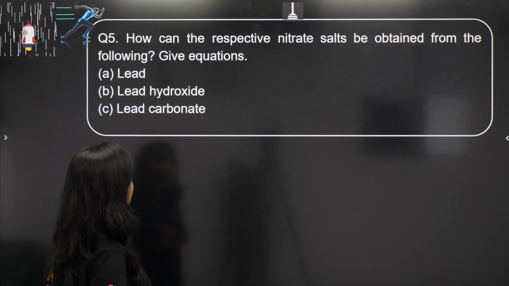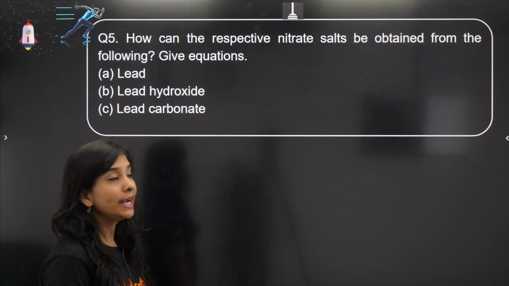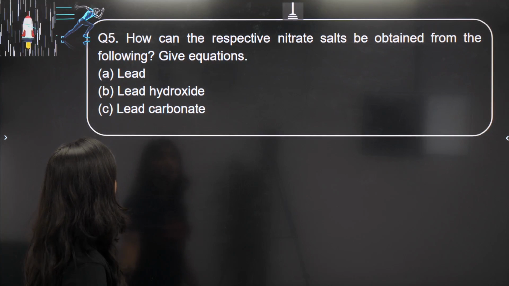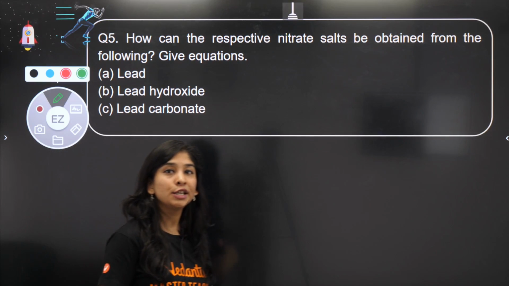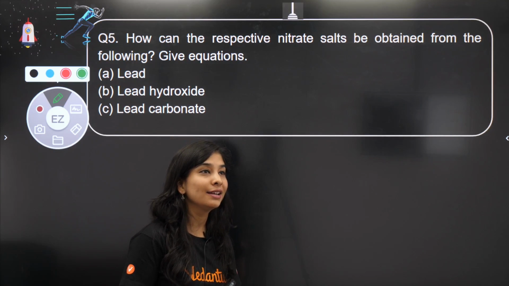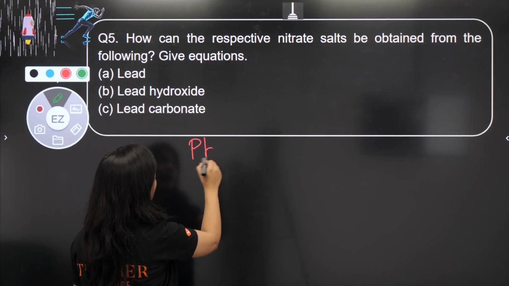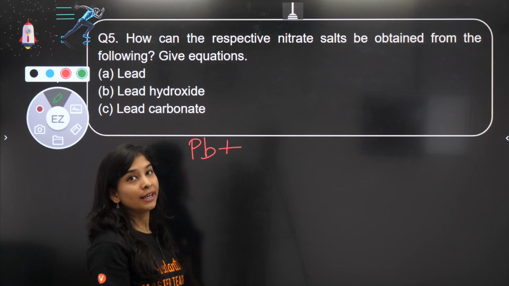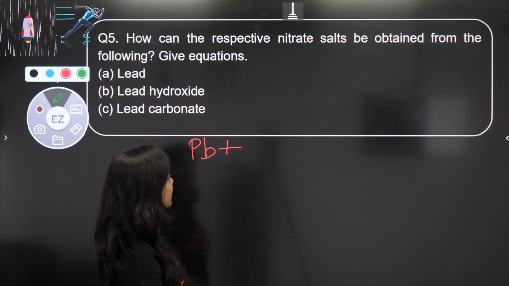Let's move ahead. Next question is, how can the respective nitrate salt be obtained from the following compound? Give equation. Do this question with me. I'll be waiting for all of your response. CBSE, but this is common. You all can do it. Tell me. You have lead. How can you get lead nitrate? We have to make the nitrate salt with lead, lead hydroxide and lead carbonate.